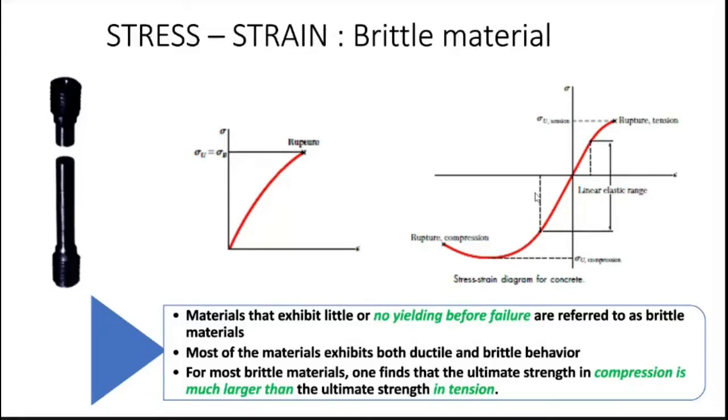So consider cast iron. You can see an anvil which is kept in the workshop. I think you have used that. For punching your name or something, we use that anvil. The anvil is made of cast iron. It is a very, very brittle material. So it can withstand heavy load. All are compressive types of loads. So whatever we hit, it can withstand.